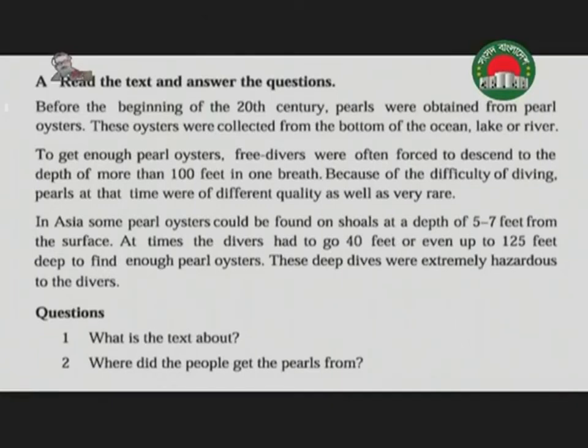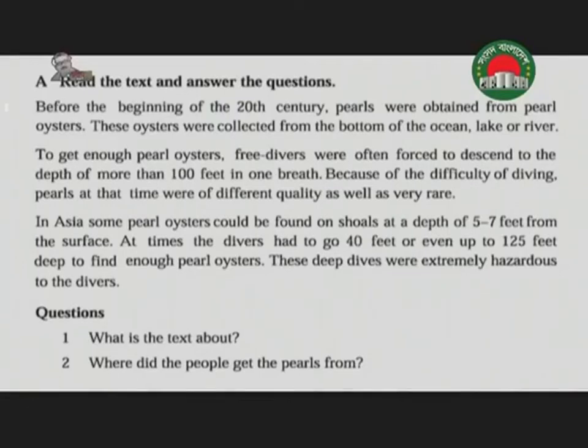At times, the divers had to go 40 feet or even up to 120 feet deep to find enough pearl oysters. Understand, my students, how difficult a task it is.